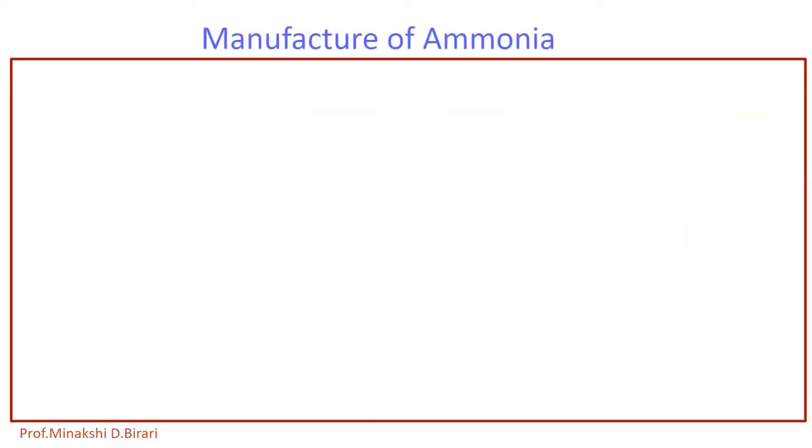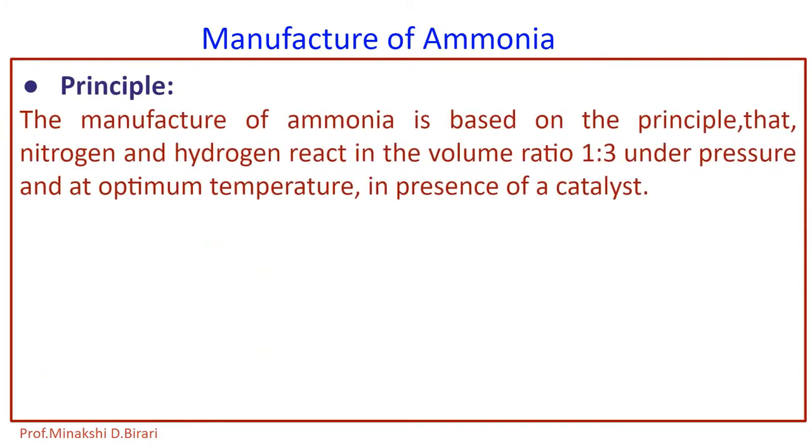Now what is the principle involved in manufacture of ammonia? The manufacture of ammonia is based on the principle that nitrogen and hydrogen react in the volume ratio 1:3 under pressure and at optimum temperature in presence of a catalyst. So the manufacturing of ammonia occurs by using two reactants, nitrogen and hydrogen, in the ratio 1:3 under pressure and at optimum temperature in presence of a catalyst.